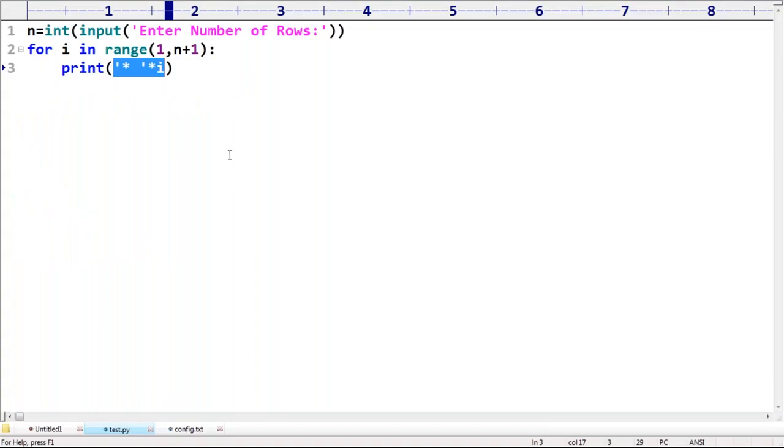Suppose my requirement is very interesting, sir. Don't print stars. If it's the first row, can you please print one number?